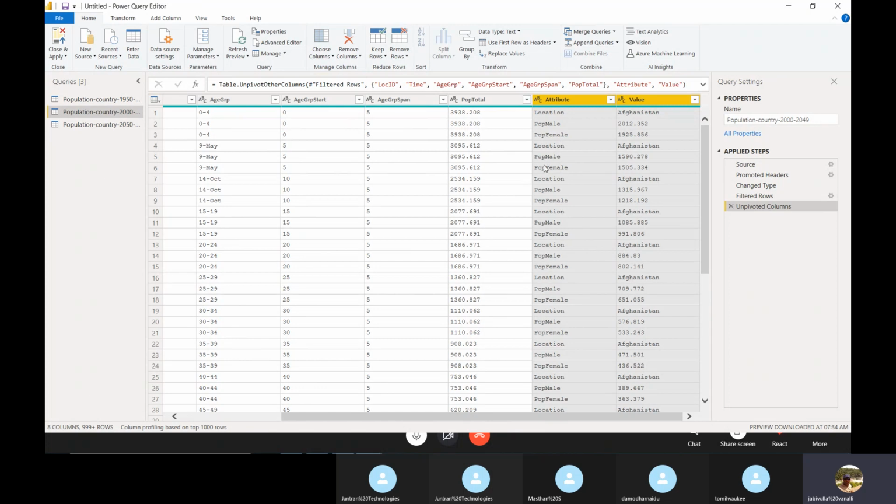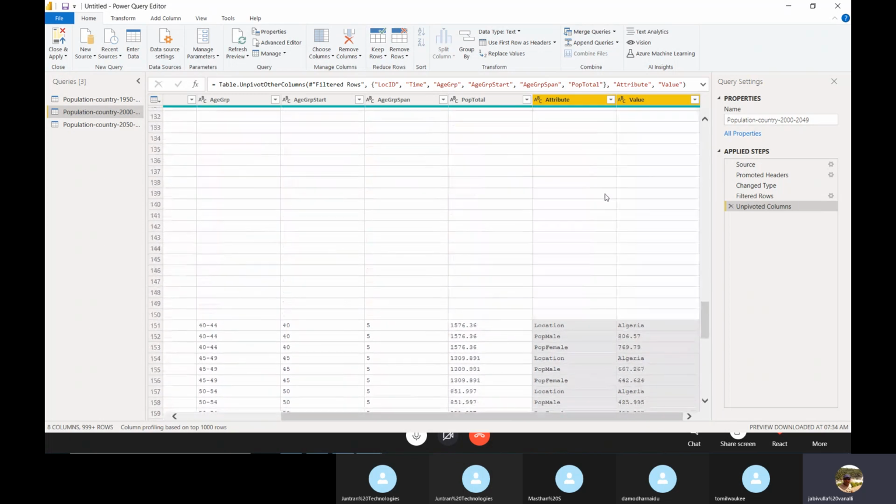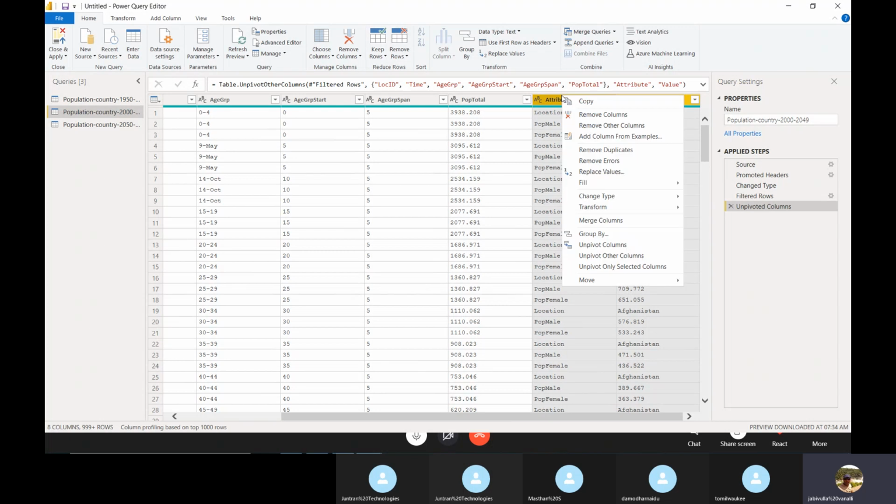So Afghanistan, population male, population female, like this we can see the data row wise. That is nothing but unpivot columns. If you want to change it back, that is nothing but pivot columns. Just select this attribute and value, just right click.